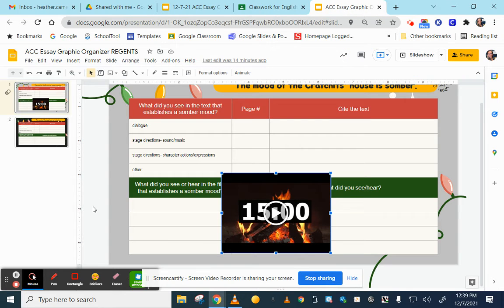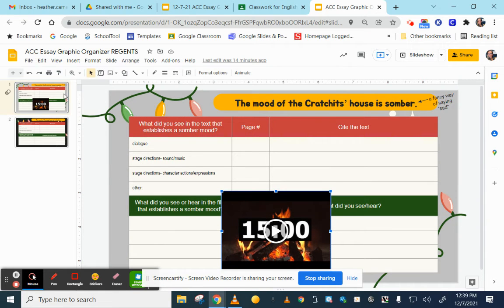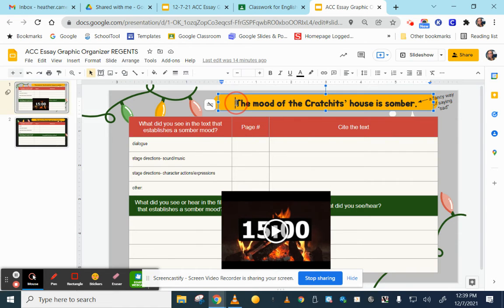And this is what it looks like. So this can be found in Google Classroom. At the very top, there's a new topic called ACC Essay, and this is the graphic organizer. So this first slide here is group work, and this is what we did in class today. I gave everybody a completely different section of the story. So now we're going to focus on this.